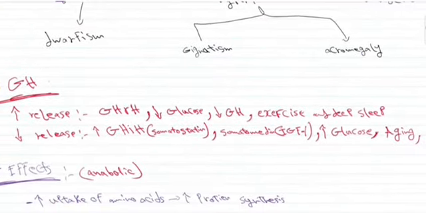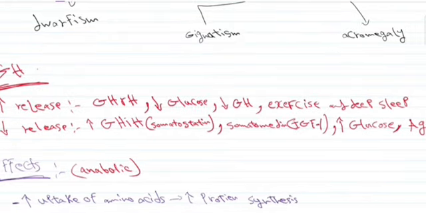So now let's mention what can increase the release of growth hormone and decrease the release of growth hormone. What can increase the release of growth hormone is the growth hormone releasing hormone itself, because as we know, the pituitary is connected to the hypothalamus, and the hypothalamus will release the growth hormone releasing hormone.